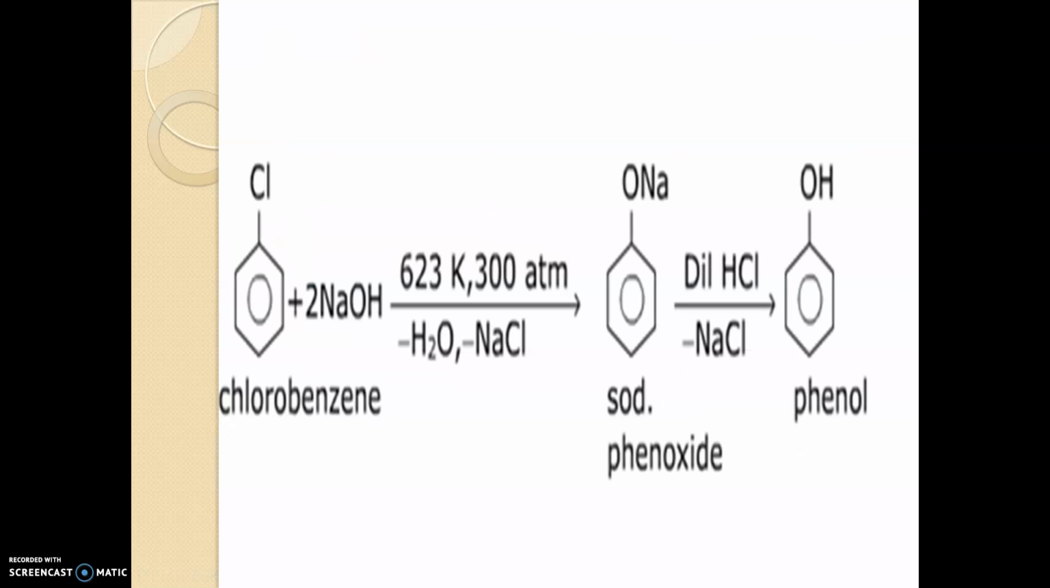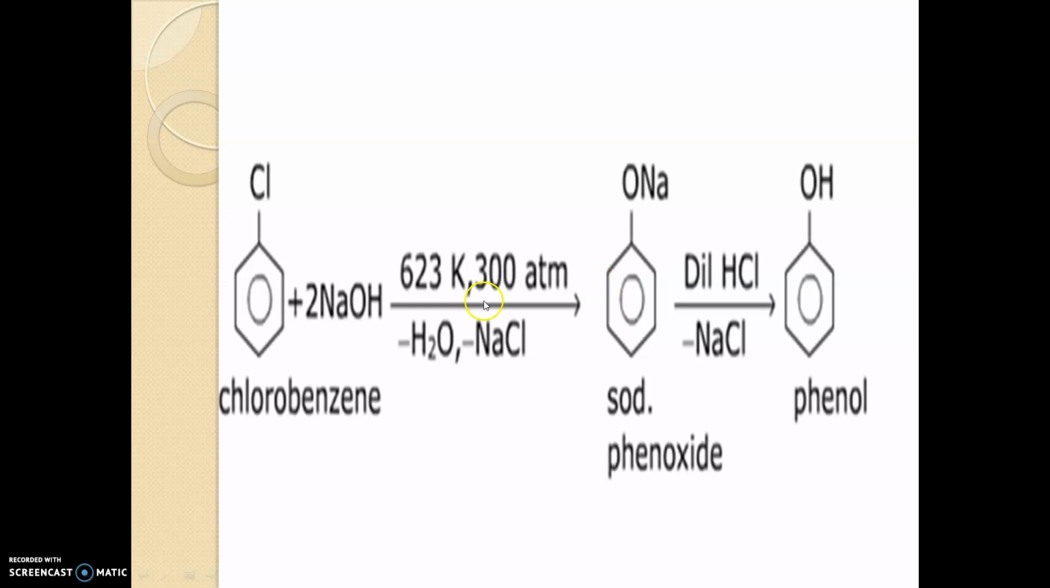So there are three main reasons. This compound will undergo nucleophilic reaction only in drastic conditions. Drastic conditions means we have to supply a high amount of energy or heat, with high temperature and high pressure, and only then will the reaction occur. Here you can see the chlorine is our leaving group, and this chlorine will leave, and our nucleophile is ONa. It will replace the chlorine here and form sodium phenoxide. This compound is known as sodium phenoxide.